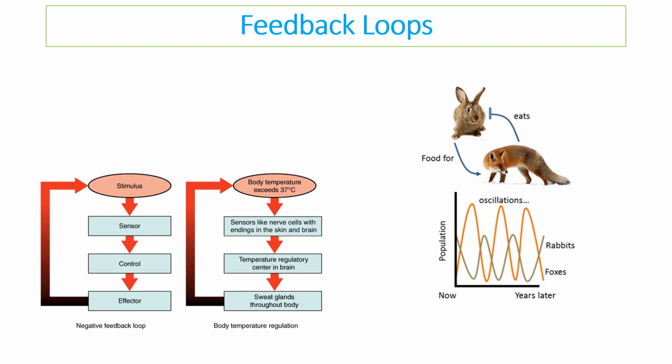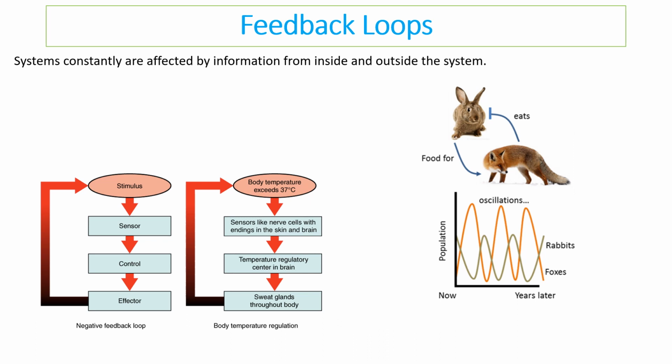And how is this done? Well, this is done through something called feedback loops. Systems are constantly affected by information inside and outside of them. So for example, if your body temperature goes hotter than 37 degrees, your body will detect that increase in temperature. Your nerves and the thermoregulatory center in the brain detect it, and it will cause sweat to be released, which lowers the body temperature down.